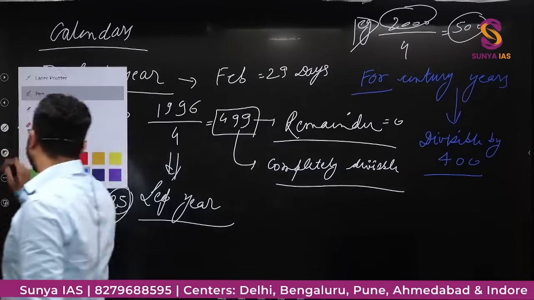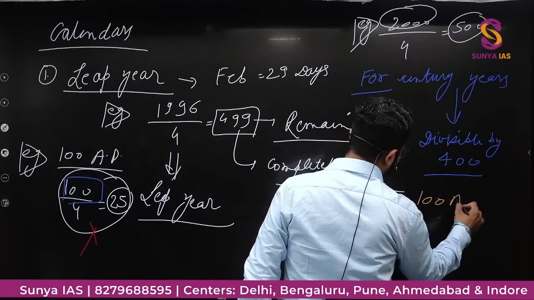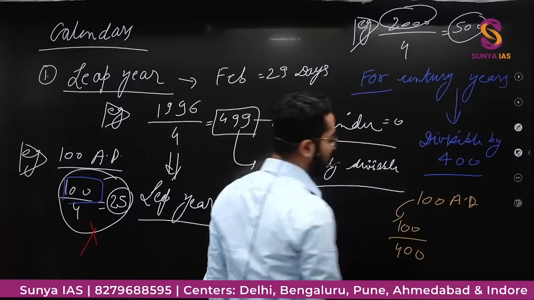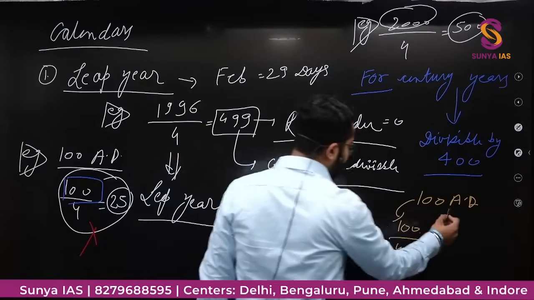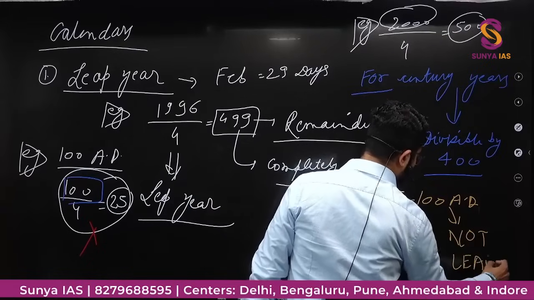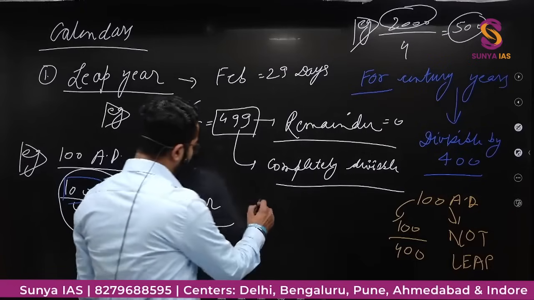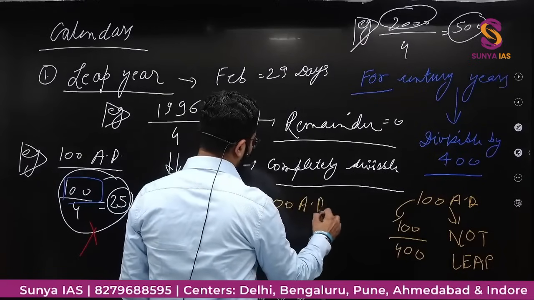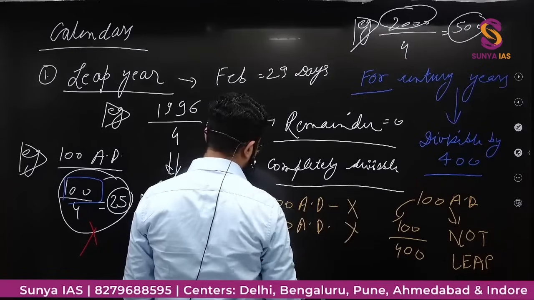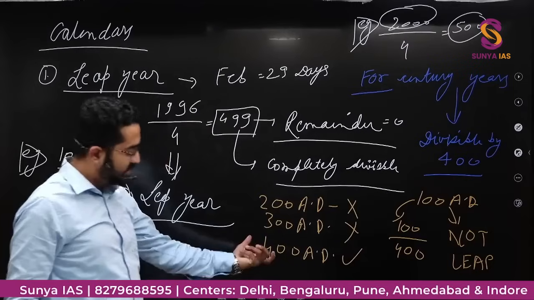Because we took the example of 100 AD, 100 is not completely divisible by 400. That is why 100 AD is not a leap year. Did you get it? That means year 200 AD is also not a leap year. 300 AD again is not a leap year. 400 AD is a leap year, yes, because it is divisible by 400.